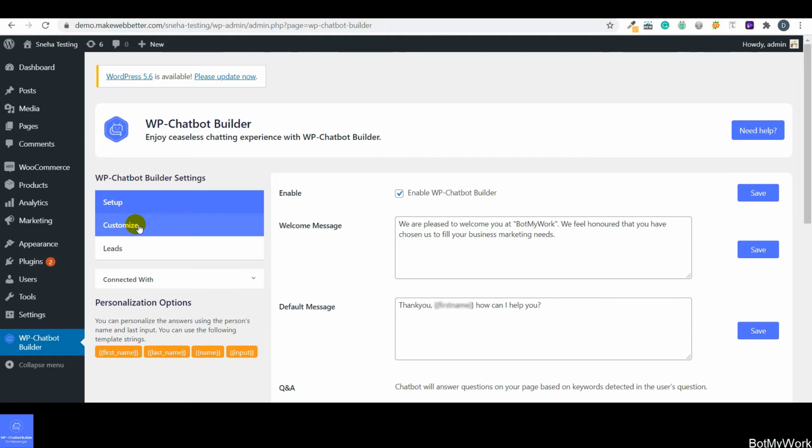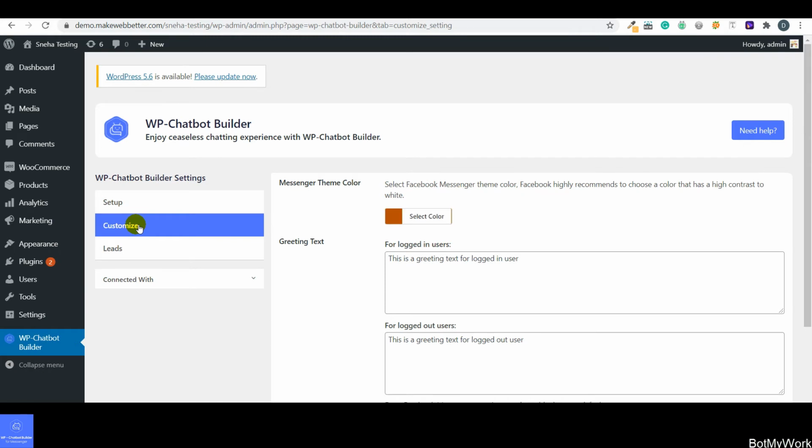So guys, the customize section is going to be very beneficial for you, because using these settings, you can customize the overall theme of your Facebook Messenger. So this is definitely going to affect the customer experience when they come on your Facebook business page and have the live conversation with you.